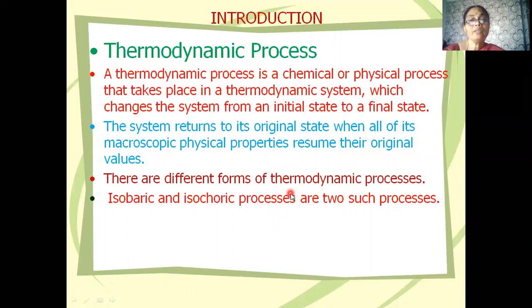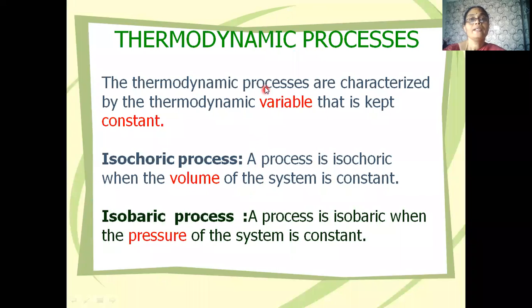Of course, there are different forms of thermodynamic processes. Among them, isobaric and isochoric processes are two such processes. Today in this video, we are going to discuss two thermodynamic processes, the isobaric and isochoric process. Thermodynamic processes are generally characterized by the thermodynamic variable that is kept constant.